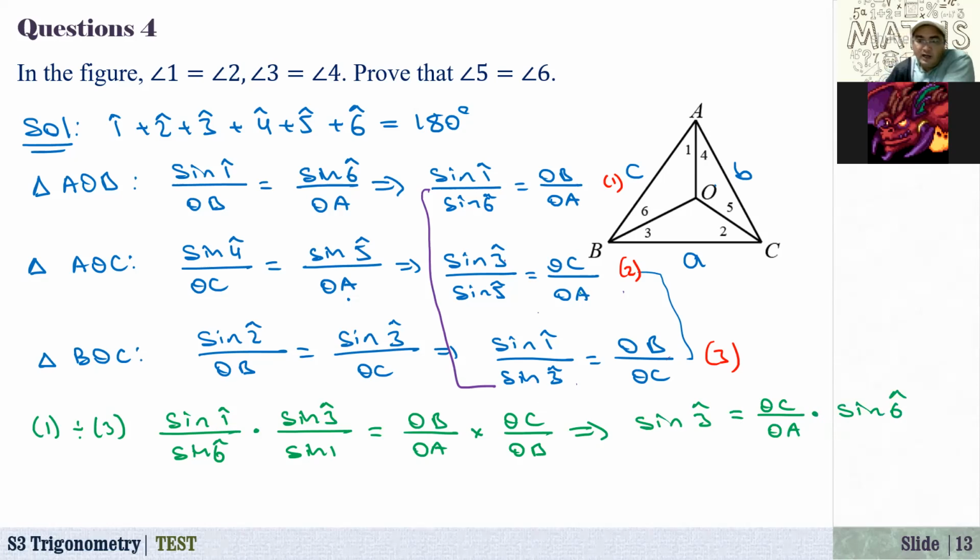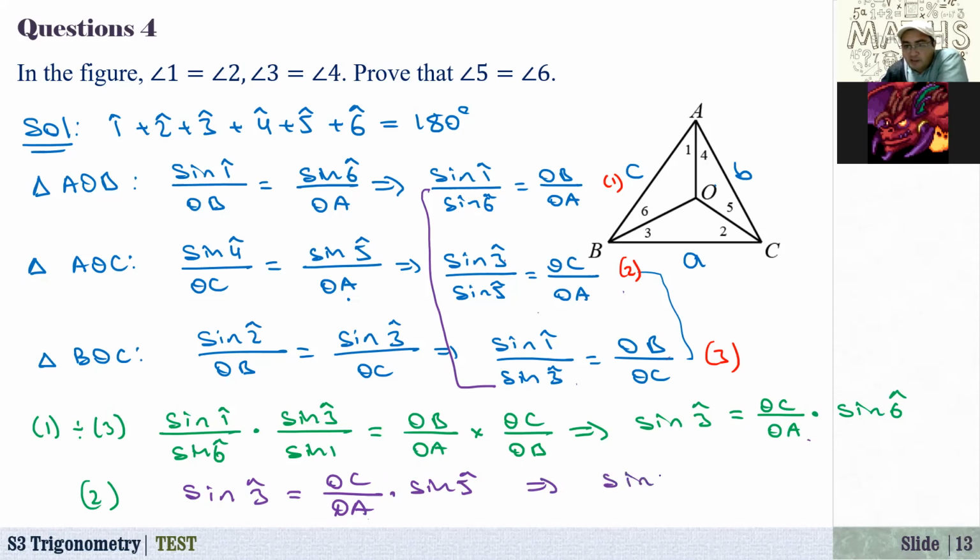And how about from 2? From 2, the sine of 3 is equal to OC over OA times sine of 5. Now, sine of 3, they are equal to each other. From here, OC over OA, OC over OA. This implies that sine of 5 is equal to sine of 6, which implies that angle 5 is equal to angle 6.